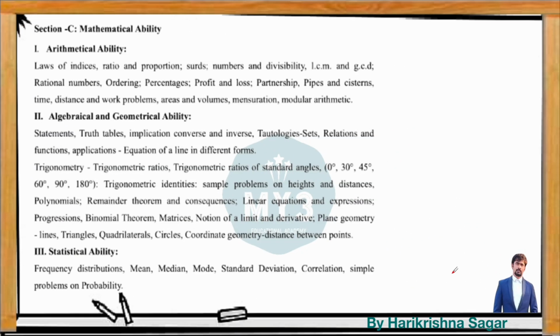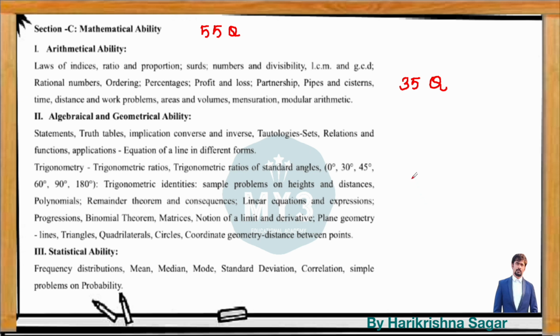Moving forward to mathematical ability. In mathematical ability, you will be having 55 questions of weightage. Out of 55 questions, 35 questions are given from arithmetic ability, which covers the questions from percentages, profit and loss, simple interest and compound interest, time and work, pipes and cisterns, time, speed, distance, and mensuration, number system, and all. So 35 questions are covered from arithmetic ability, a very important module. Even this is helpful for placements as well.